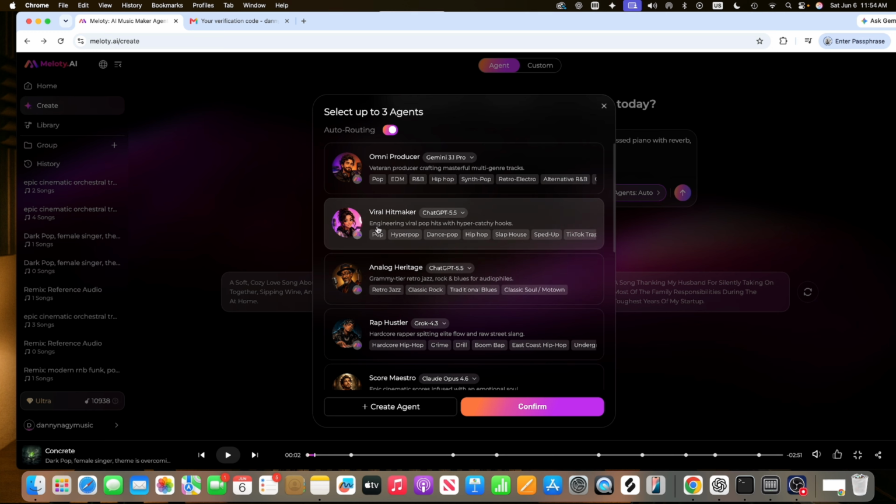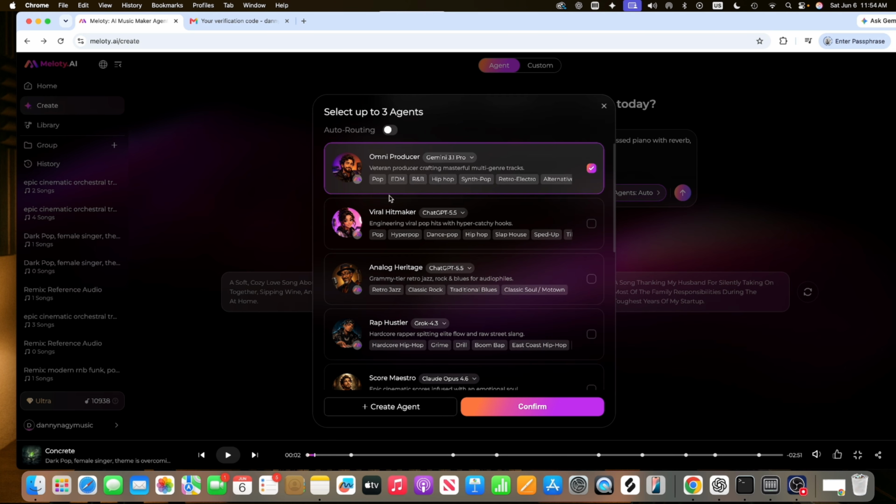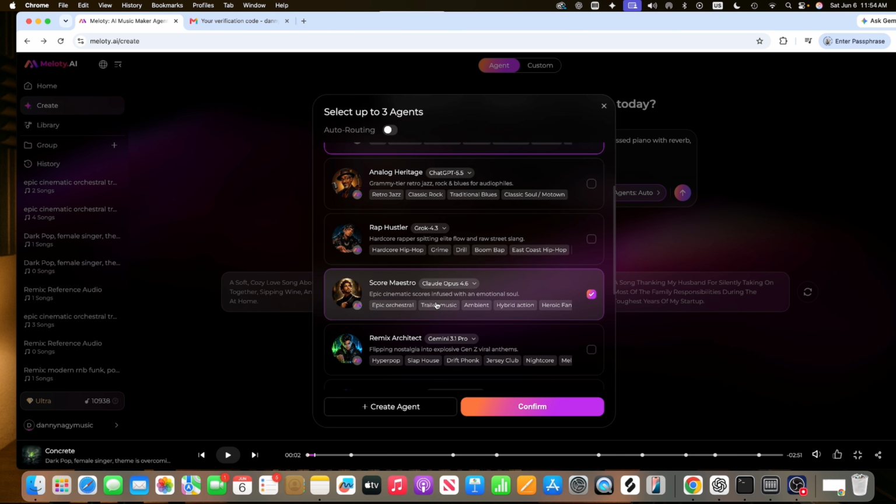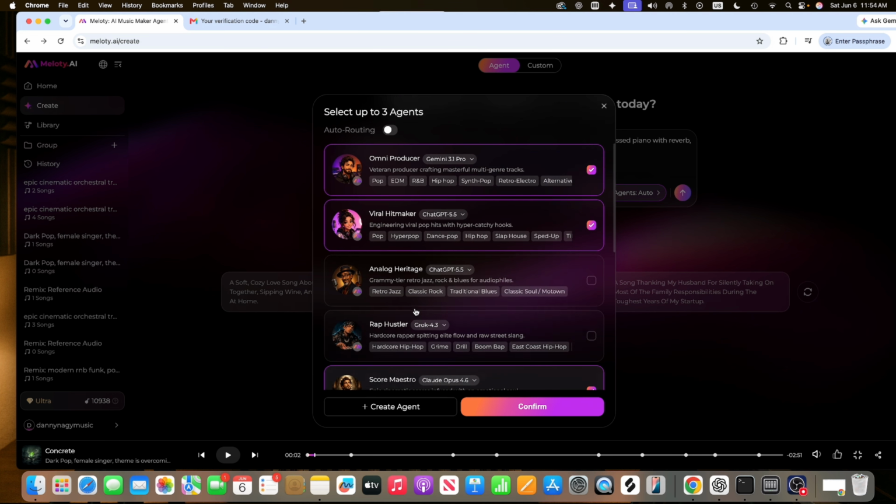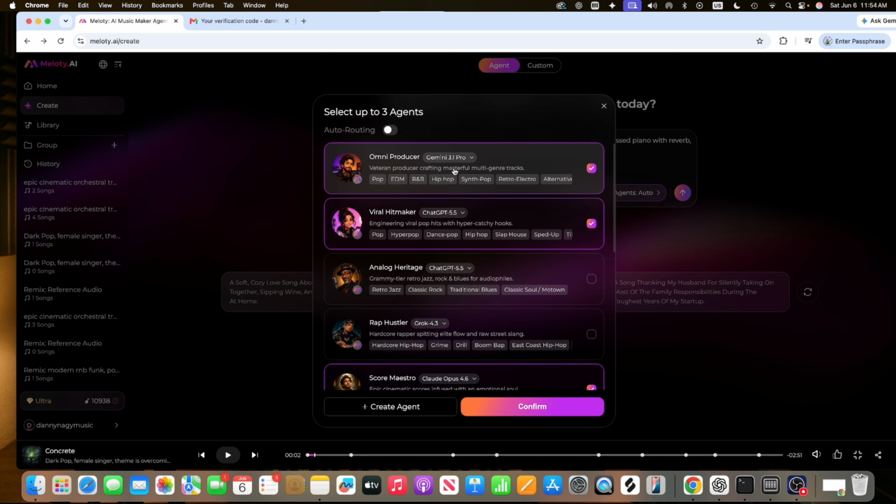And we have viral pop hit, hyper catchy hooks. So definitely what I'm going to do is we're going to use Omni producer, viral hitmaker, and epic cinematic scores infused with emotional soul. So this gives us 3 different agents and 3 different LLMs. Alright, so let's continue this. Let's hit enter and let's see what we get.